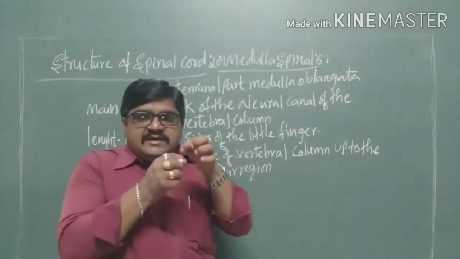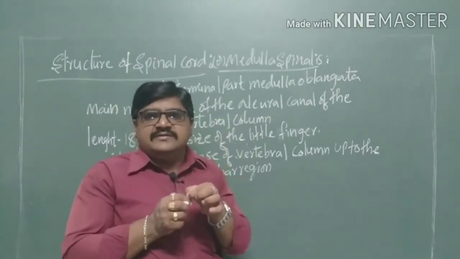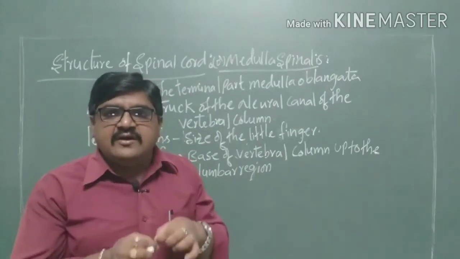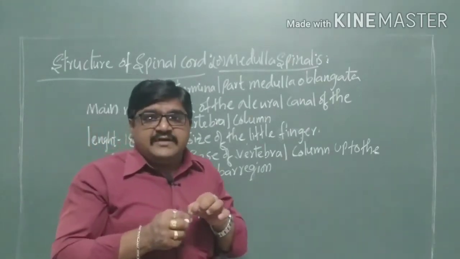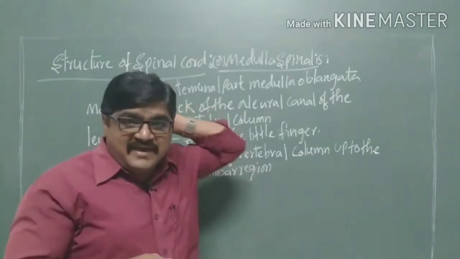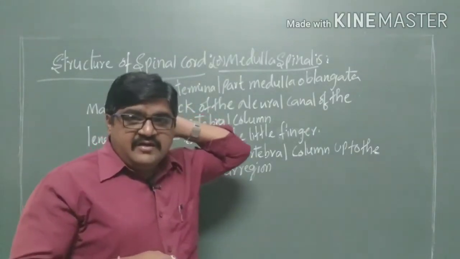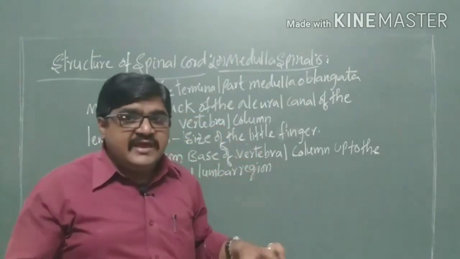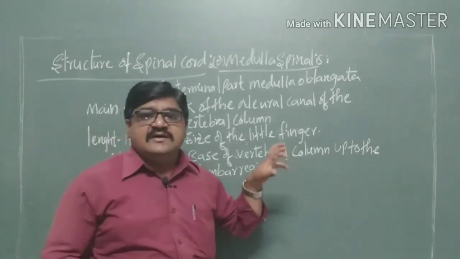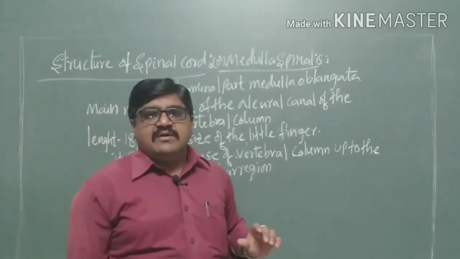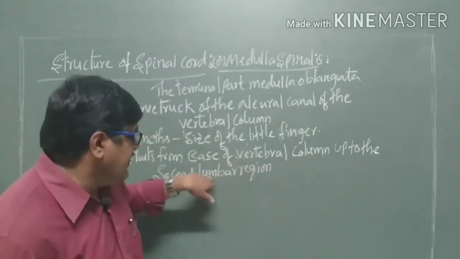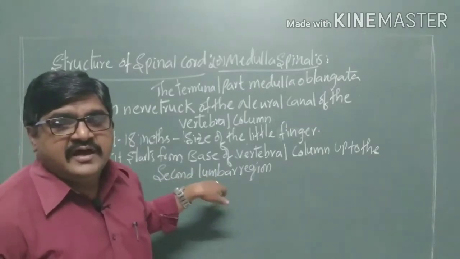That means where it enters, the spinal cord is the brain part where it is presenting. The spinal cord is connected to the vertebral column. That spinal cord will enter into the base of the vertebral column. From the base it passes up to the second lumbar region.